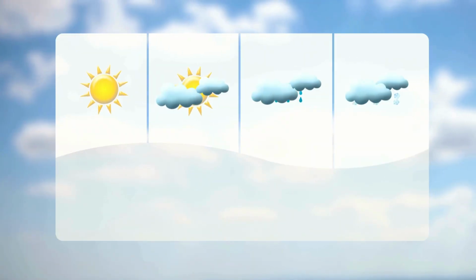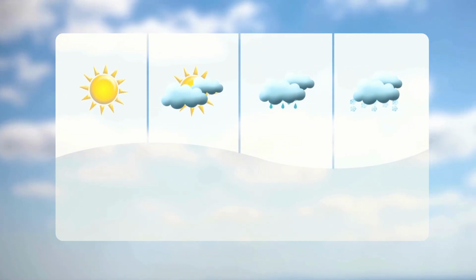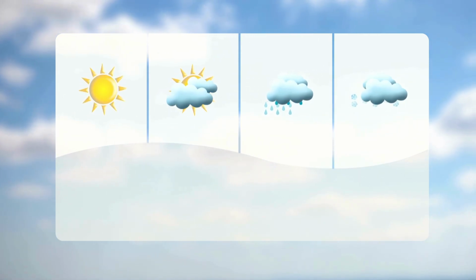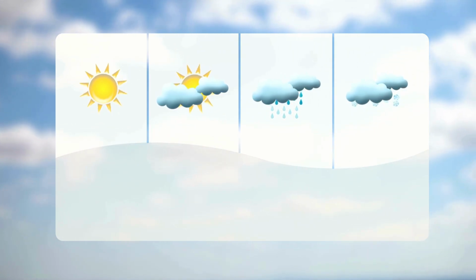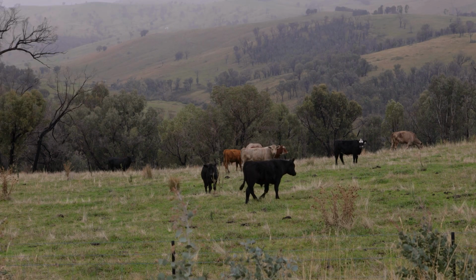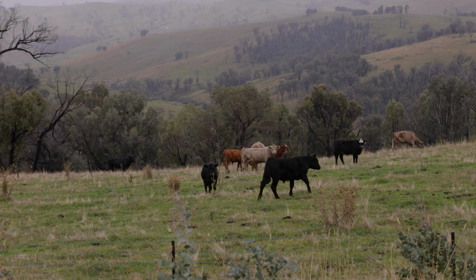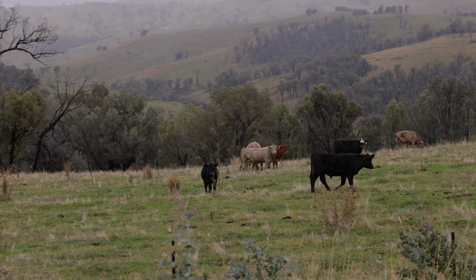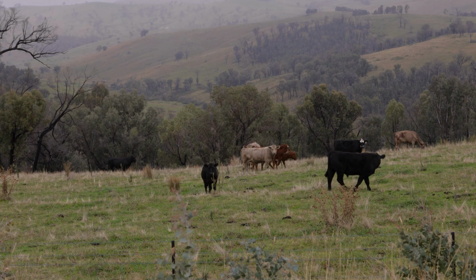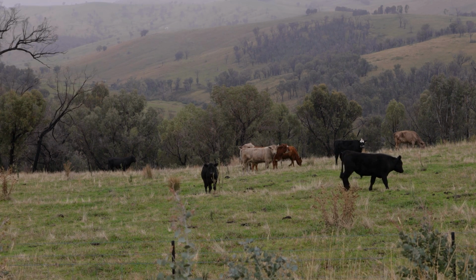Conclusion. Weather changes every day, shaping our world in powerful ways. From bright sunshine to rolling thunderstorms, each type plays a role in Earth's natural balance. Different regions experience different climates, but together they create the planet's amazing diversity. Understanding the weather helps us plan, prepare, and appreciate nature even more.